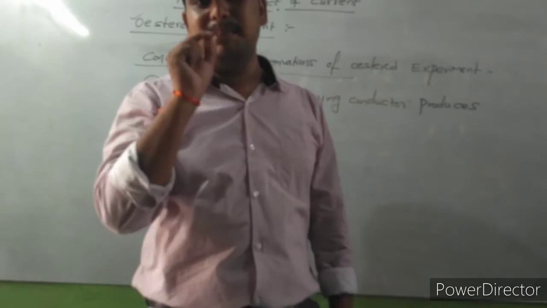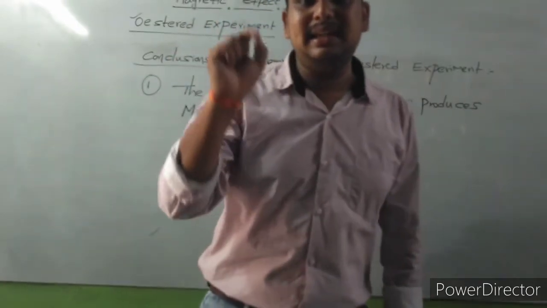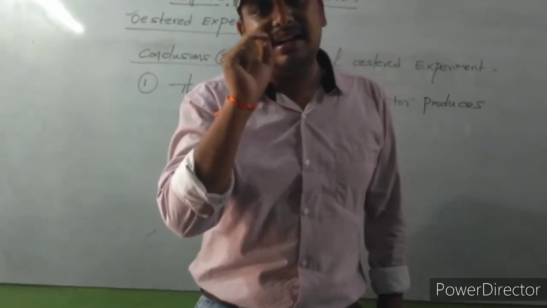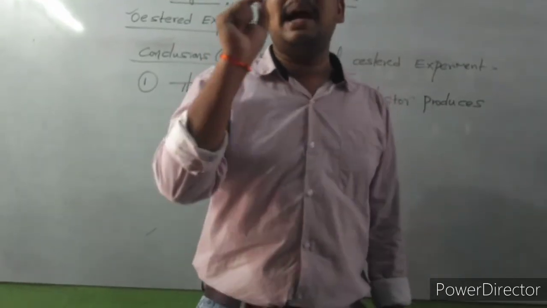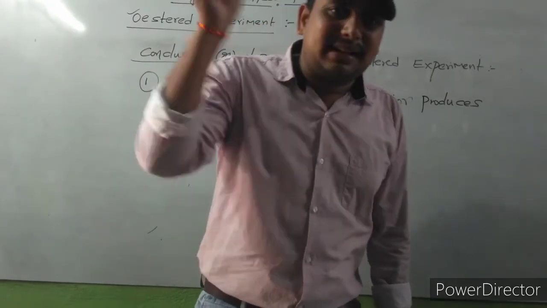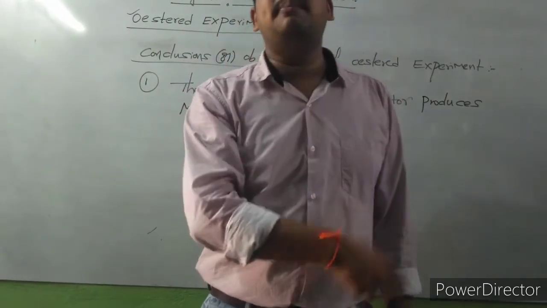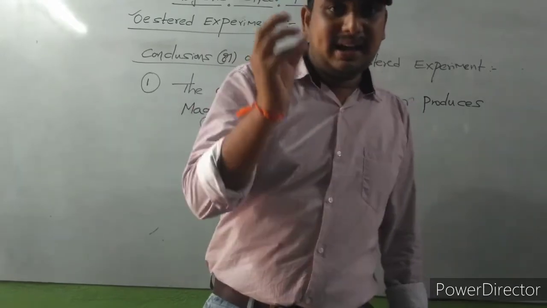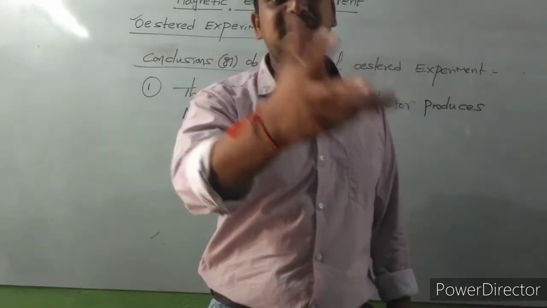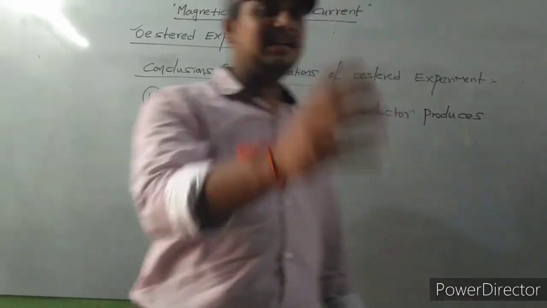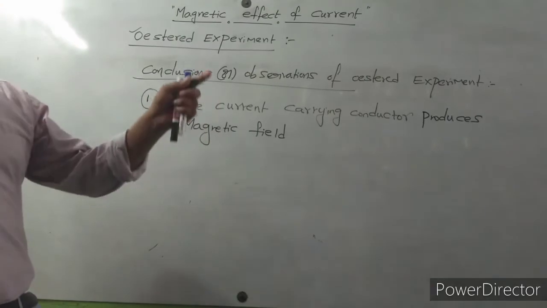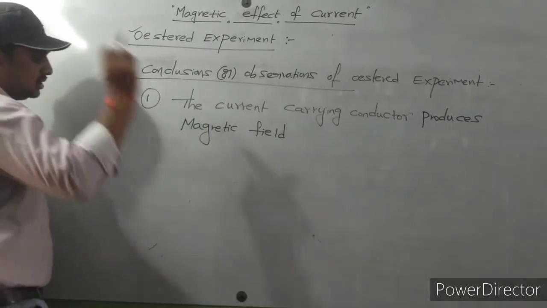Because a current carrying conductor, if you consider any conductor, produces a magnetic field. That magnetic field is responsible for the deflection of the magnetic needle. That means current carrying conductors behave as a magnet, an artificial magnet. So that is the conclusion: a current carrying conductor produces a magnetic field. That is the first conclusion.